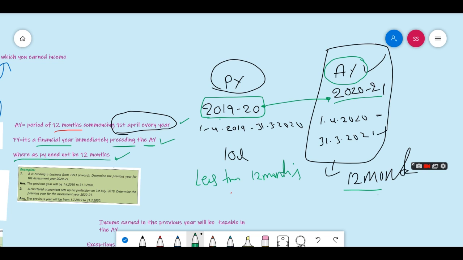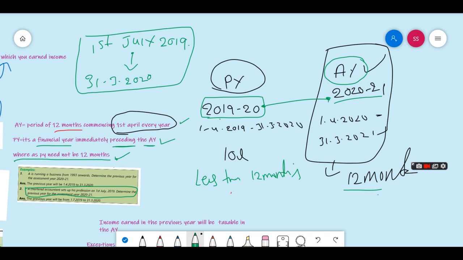Now we are done with this, and the previous year need not be 12 months, so we will explain this. Let's see the second example. A chartered accountant set up his business on 1st July 2019. That means he started earning money from 1st July 2019 only, right? And when this year ends, it ends on 31/3/2020. So this is the previous year. How many months are there?